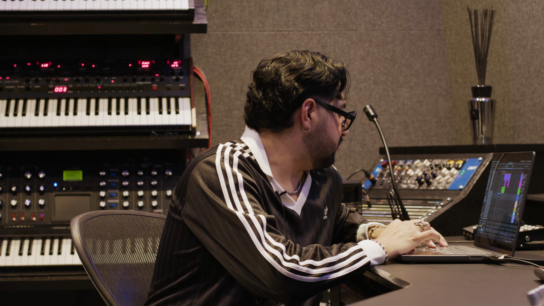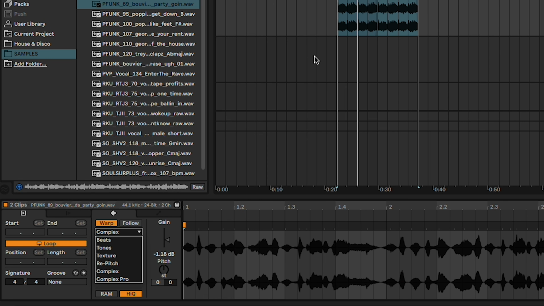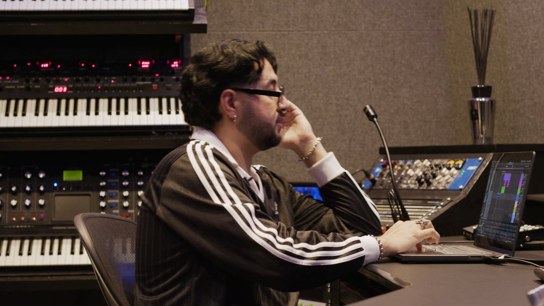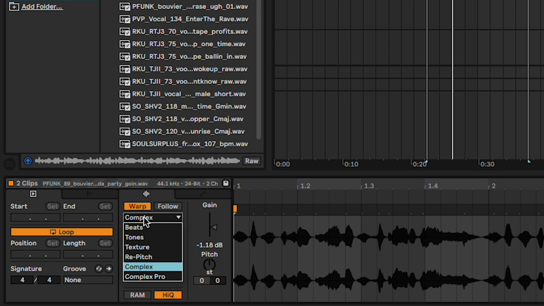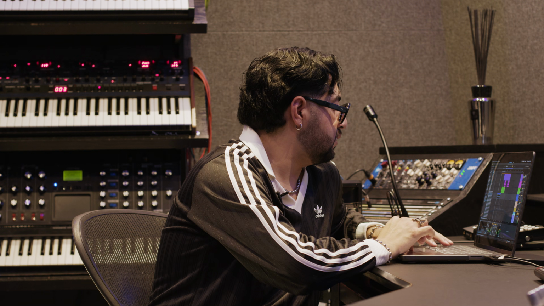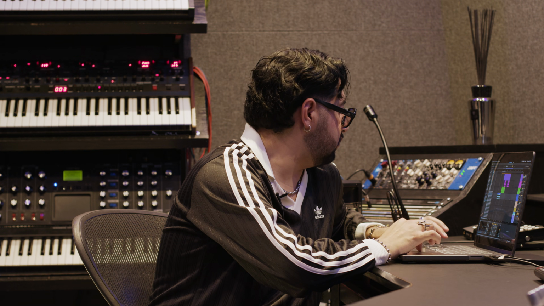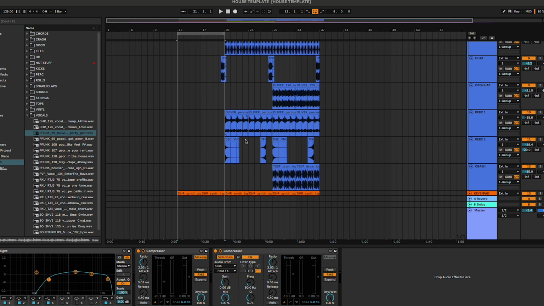It used to be slower, so it's a little bit weird, but whenever you speed things up, you can just go into this section right here where it says beats. Most of the time it's on beats by default. So if you change it to complex or complex pro, you can make it sound more natural. So we have that vocal in the section that leads up to the drop.